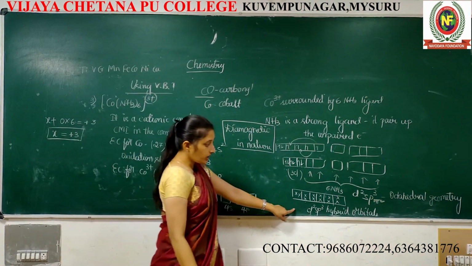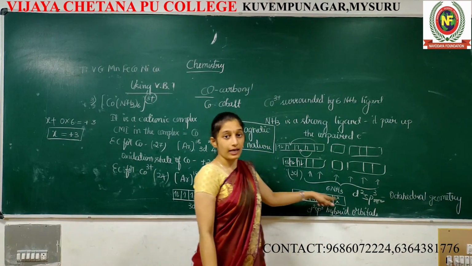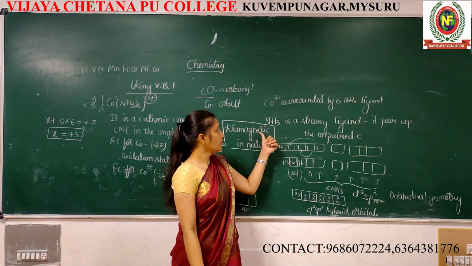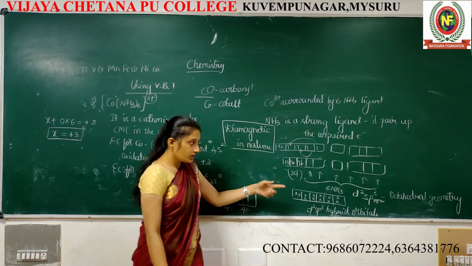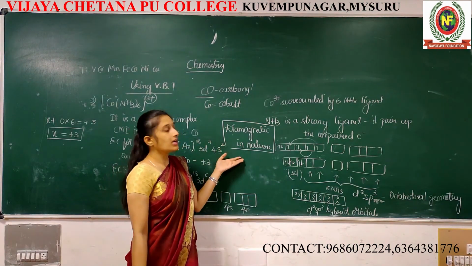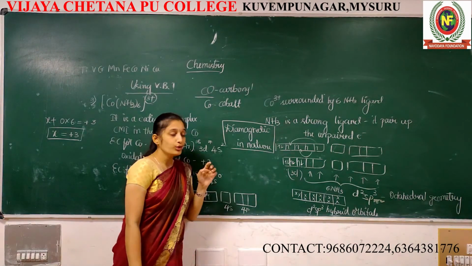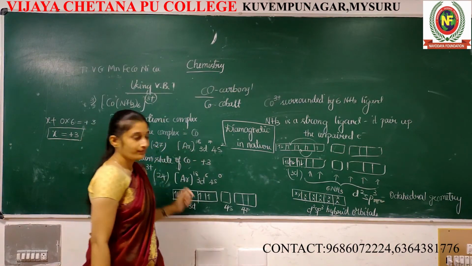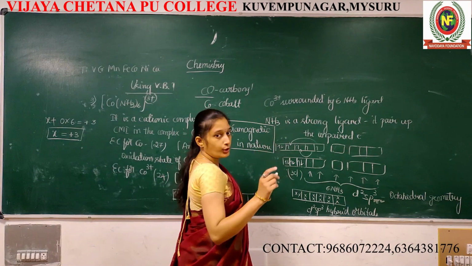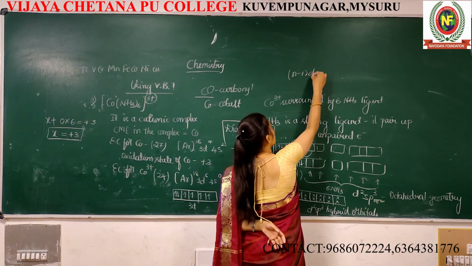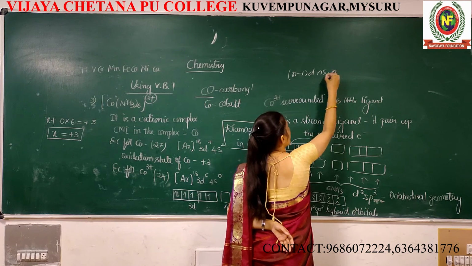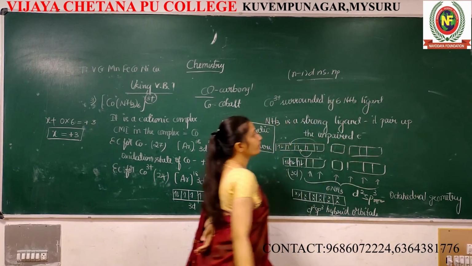It undergoes d2sp3 hybrid orbitals hybridization, octahedral geometry and diamagnetic in nature. Here, one more thing you should observe. At the starting point only I explained whether it may be n-1 d, ns or np orbitals.